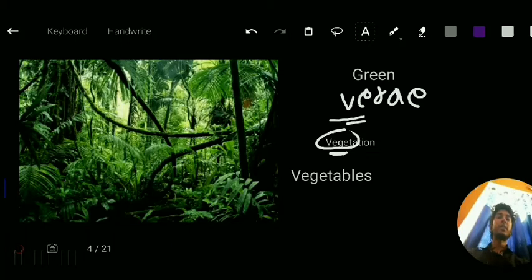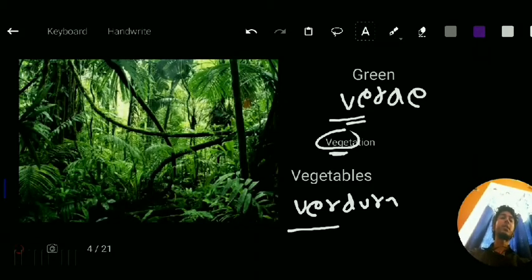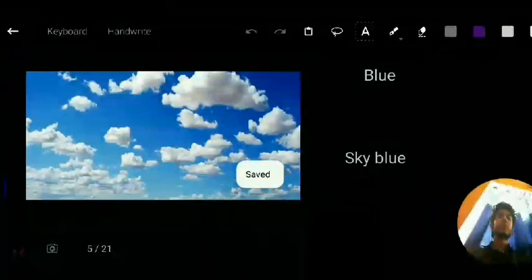And vegetables is verdura, V-E-R-D-U-R-A, verdura. So it is again with verd, that means green. The vegetables are generally green. So you can remember this word as verdura. Vegetables is green, verdura.